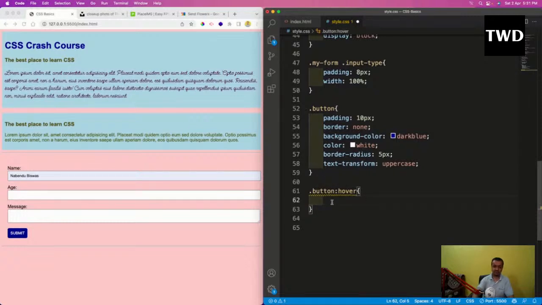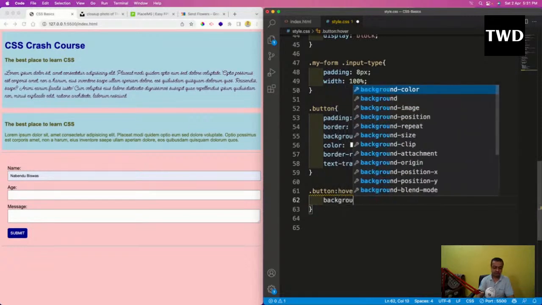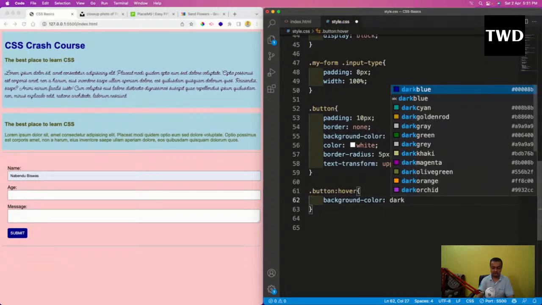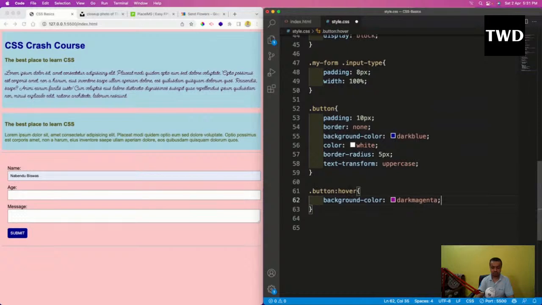Okay, so here I will set the background color as dark magenta, and the cursor will be pointer. What is this cursor pointer and dark magenta? If I hold my mouse over it, it is dark magenta, and the pointer is changed to a hand. So it has been done. Okay, so we have done a lot of CSS.